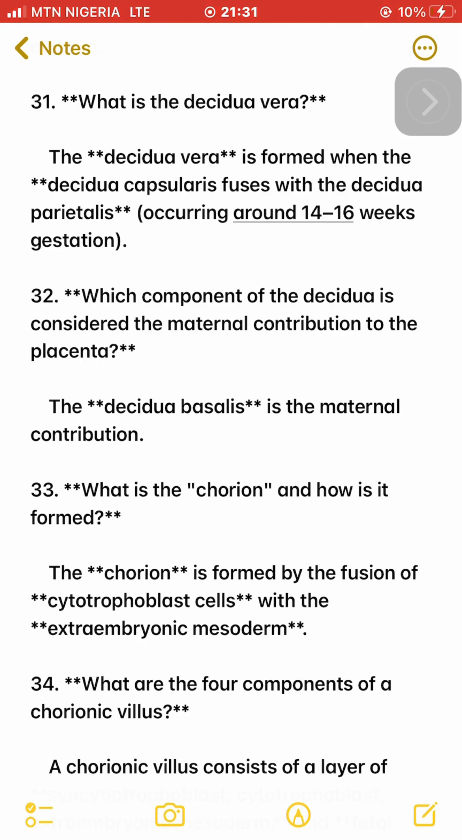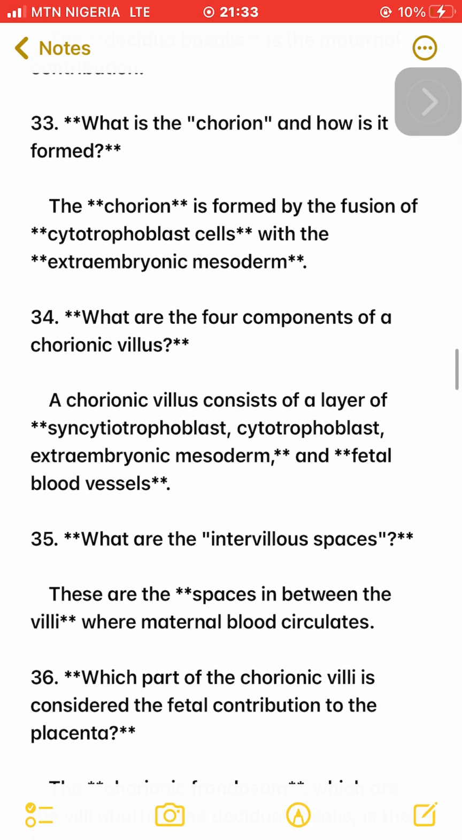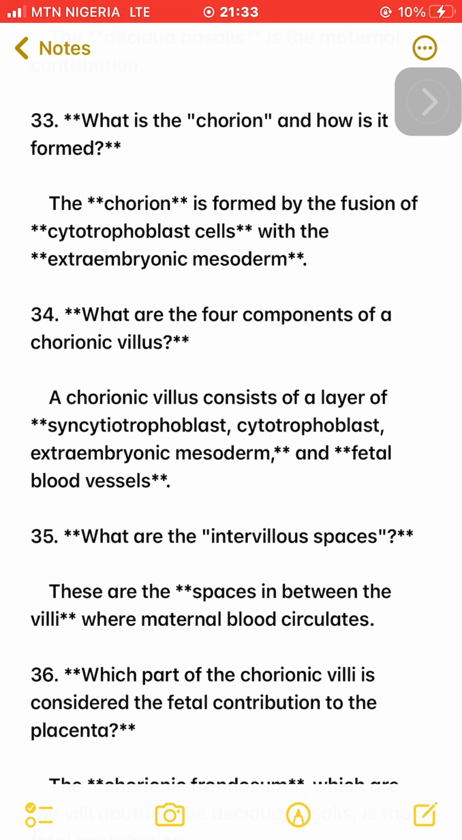33. What is the chorion and how is it formed? The chorion is formed by the fusion of cytotrophoblast cells with the extraembryonic mesoderm. 34. What are the four components of a chorionic villus? A chorionic villus consists of a layer of syncytiotrophoblast, cytotrophoblast, extraembryonic mesoderm, and fetal blood vessels.